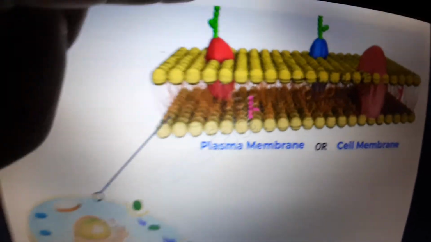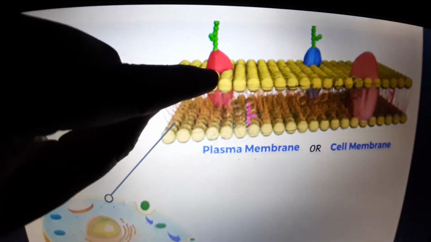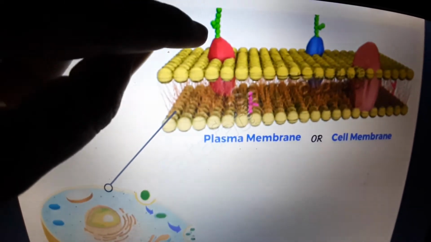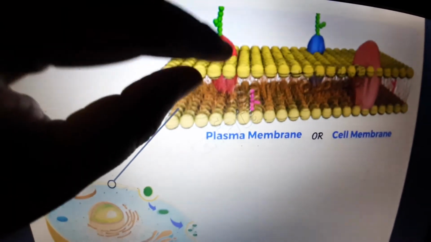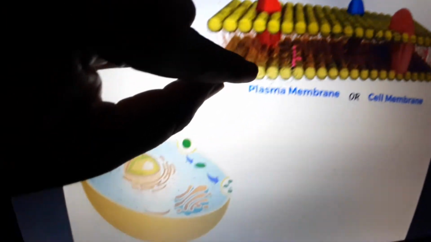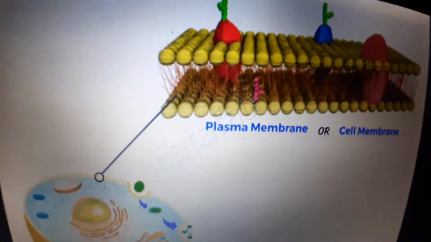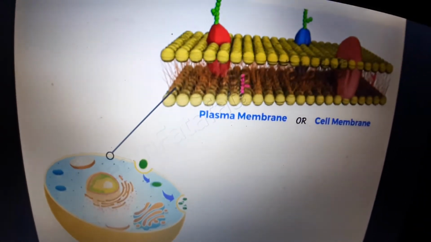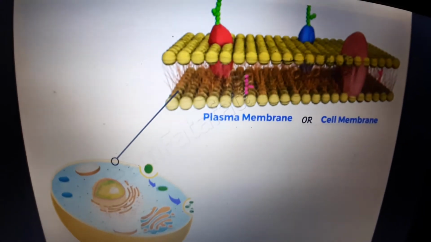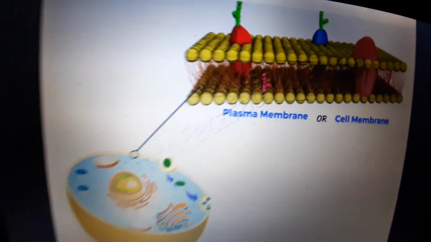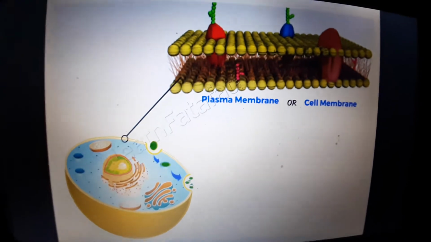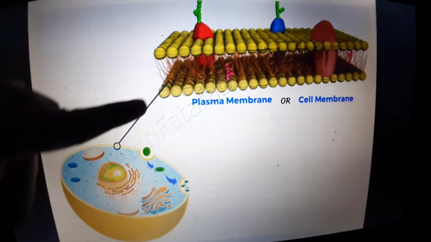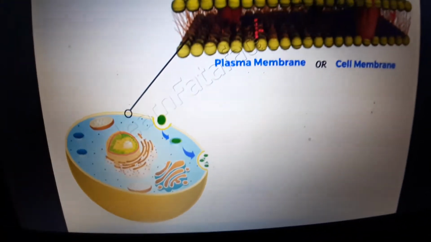No, it allows only certain substances like sugars or proteins or carbohydrates to enter the cell. Hence, it is said to be selectively permeable, which means only selected molecules or substances can go through the membrane and enter the cell.